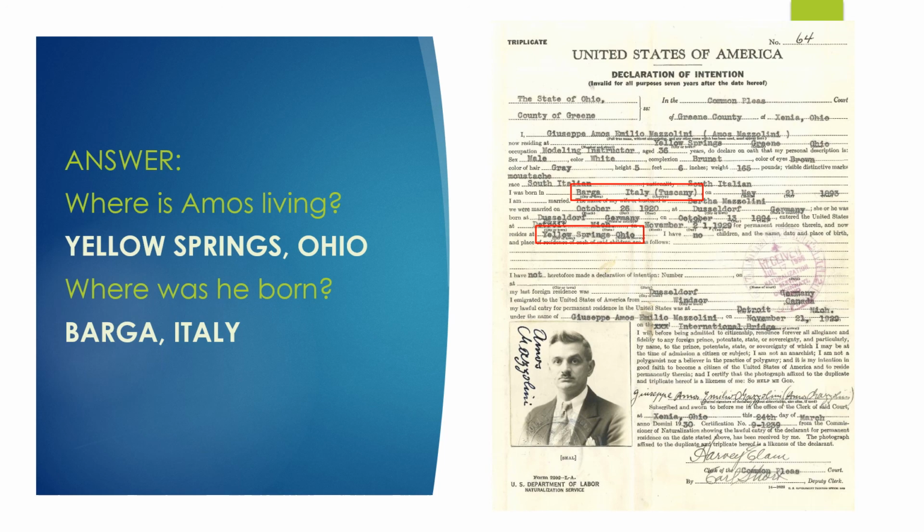You can see there that after he got here, it says his permanent residence now resides in Yellow Springs, Ohio. But where he was born, he listed as, I was born in Barga, Italy. And then in parentheses, they put Tuscany. So he was originally from Italy.